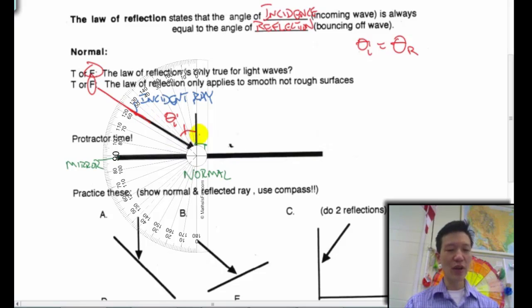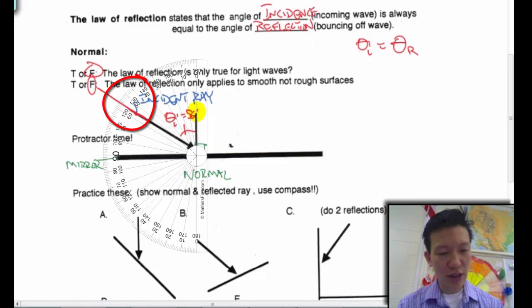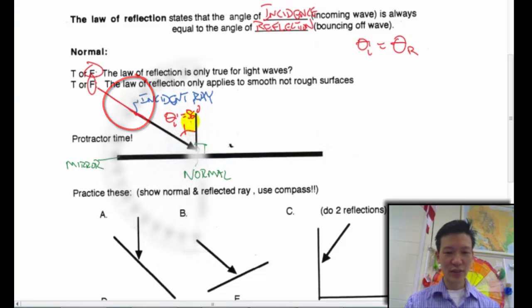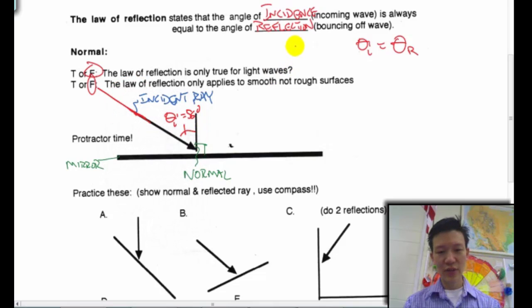So I'm going to go ahead and line that up. Question, right? Do I want to read it from the normal line or from the surface of the mirror? What's the right way to do that? All rays are referenced from the normal line. That's correct. So it's looking like not quite 60 degrees, a little bit shy of that, right? 56 degrees. So if my angle of incidence is 56 degrees, what's my angle of reflection going to be? Also 56 degrees.